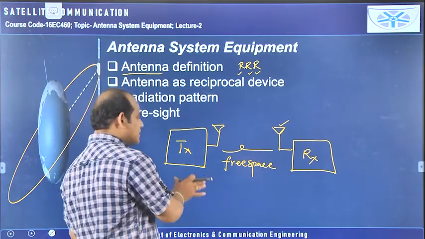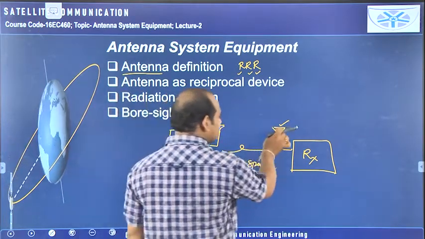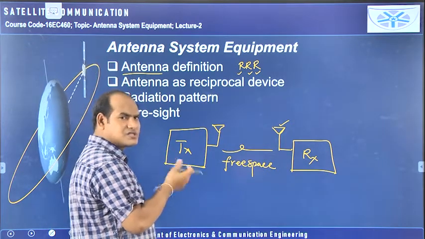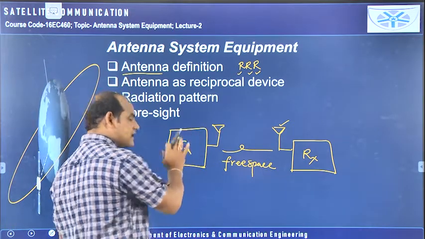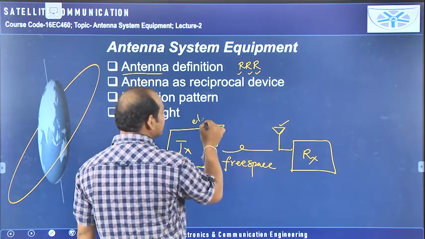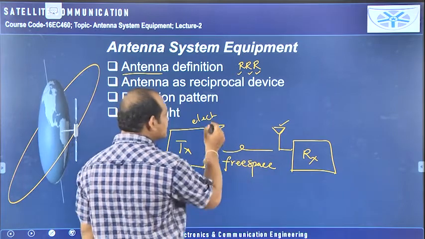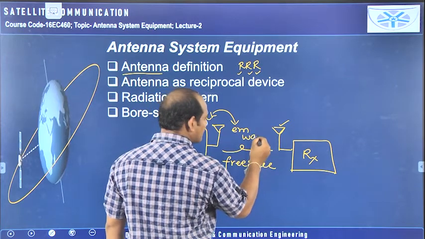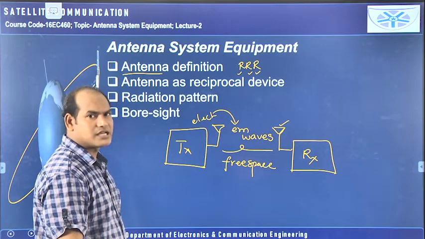If you see this concept, the transmitter is attached to the transmitting antenna, and the receiving antenna is attached to the receiver. Here the modulation process, low pass filter, encoding, quantization, and sampling will all be done at the transmitter level. Finally you will get the modulated signal, but that is an electrical signal. In free space EM waves should travel, so this electrical signal is converted to EM waves by using the transmitting antenna.